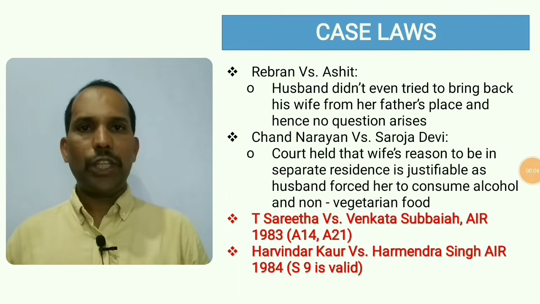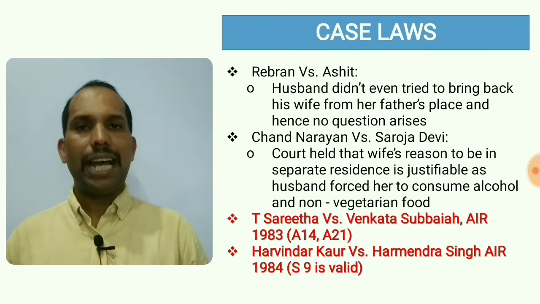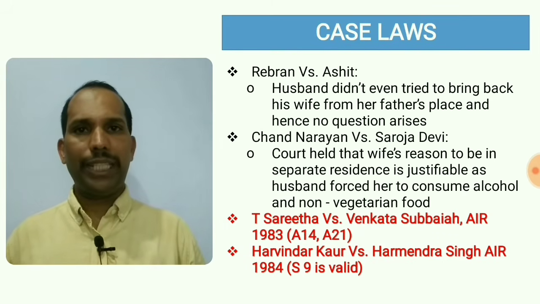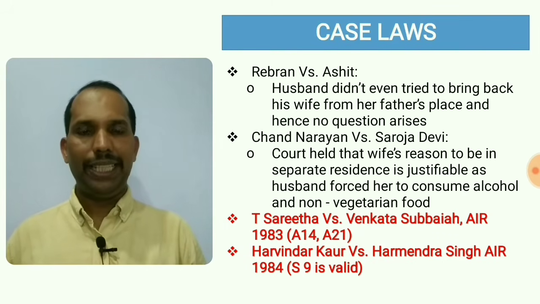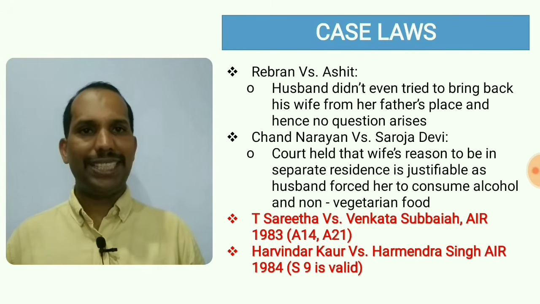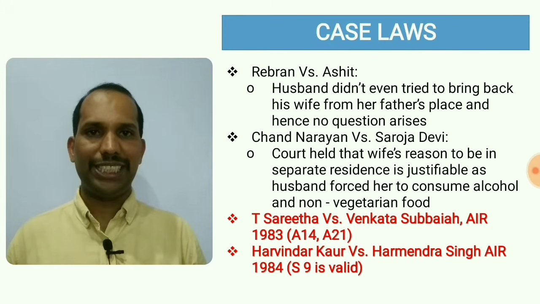The second important case when it comes to restitution of conjugal right is Rebran versus Ashit. What happened in this case, after marriage, after some time, wife left to her mother's home and started living there. The husband was waiting for some time, and then he put a case of restitution of conjugal right. The court said, you have never tried to bring your wife back from the home, so no question arises of restitution of conjugal rights. That happened in the Rebran versus Ashit case.